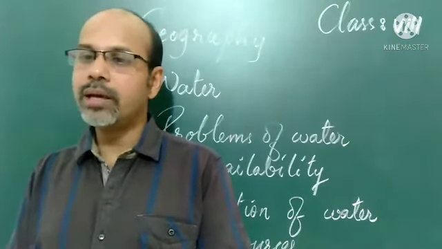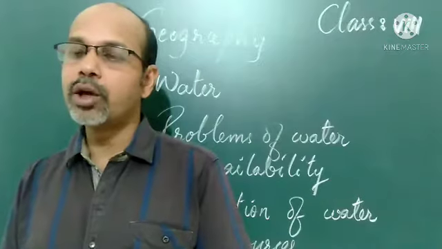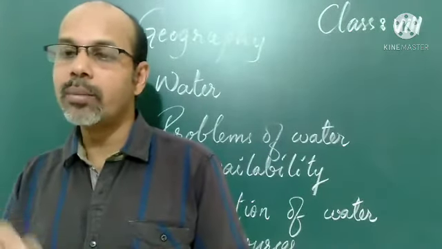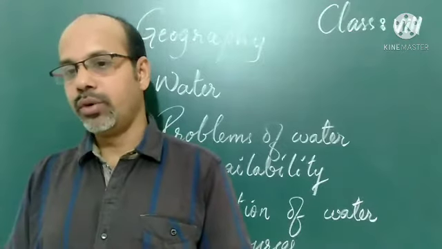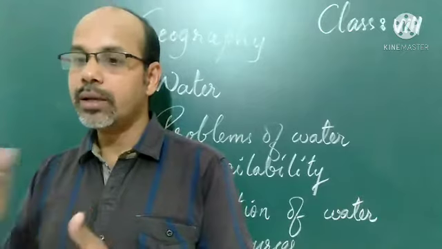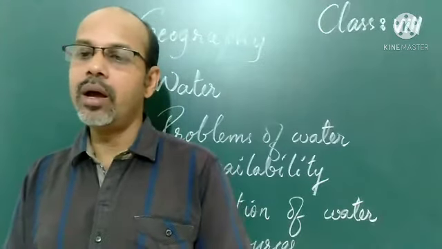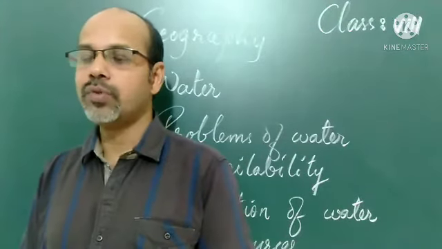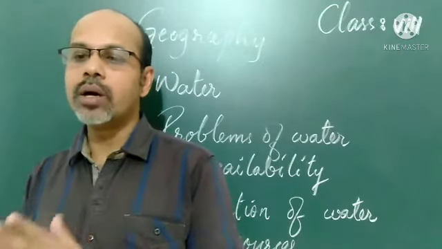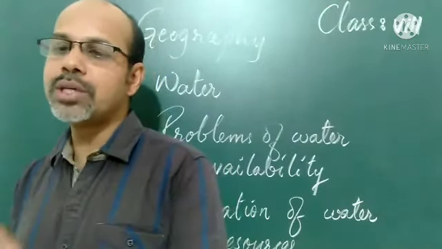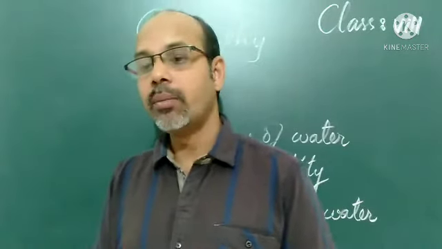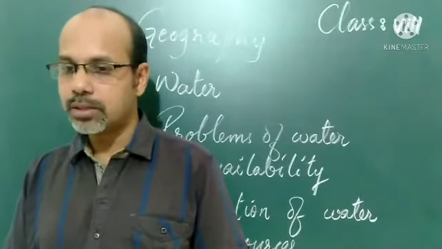Because of its location far away from human habitation, only 1% of the fresh water is fit for human use. It is found in groundwater, surface water, in the rivers and lakes, and water vapor in the atmosphere. This is very less in quantity, and fresh water is therefore the most precious substance on the earth. Very little fresh water is available, so it is very important for us.